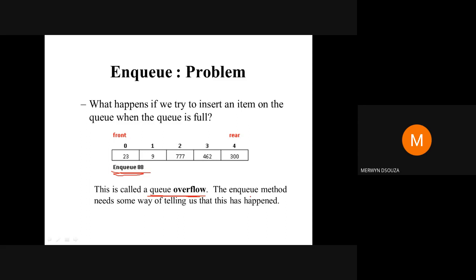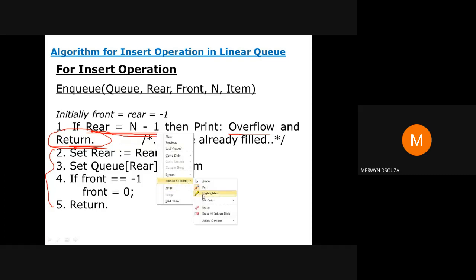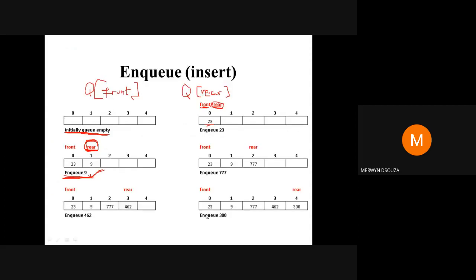In that case, just like your stacks, this condition is known as a queue overflow condition. Again you need some way of checking that this has happened. For that we have written this code here, wherein if the value of rear is equal to n minus 1, then we will print a message as queue overflow, and we will not execute the rest of the code. We will exit the function and return back from that function. The condition to check queue overflow is this, like I told you before, rear equal to n minus 1. We'll see the program later.